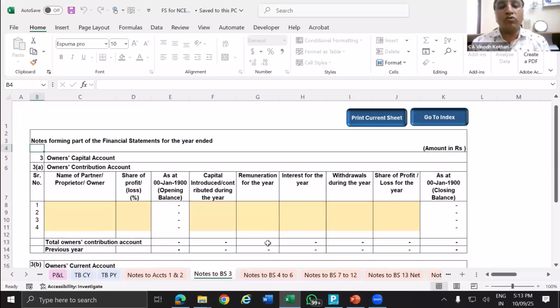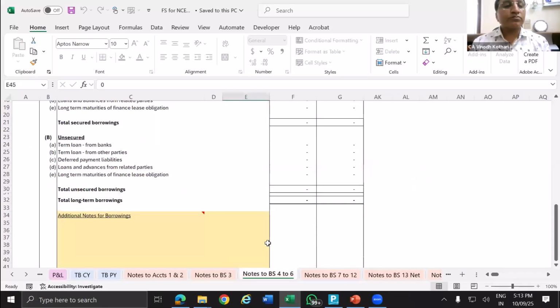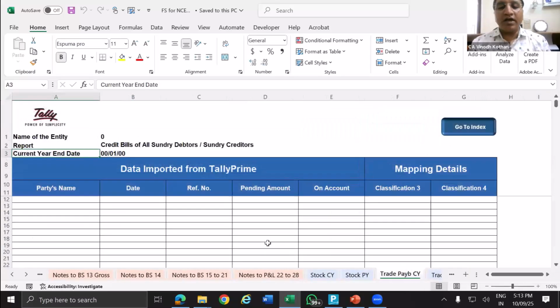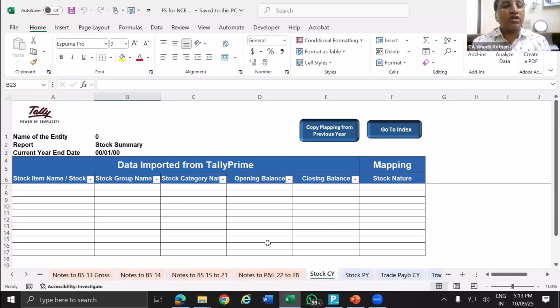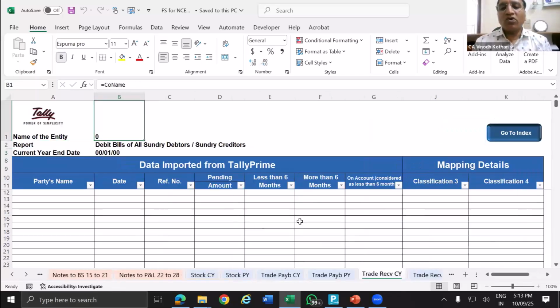It will not show the details separately. So these are the various notes to the accounts. Again, stock is also imported from the Tally software, and it will show you the current year and previous year imports, then trade payable. So you can see a lot of data is available.